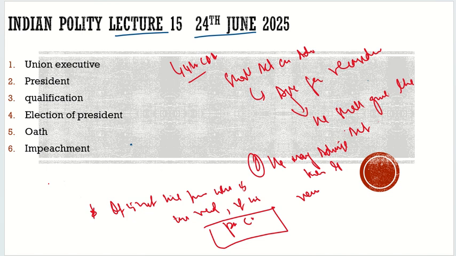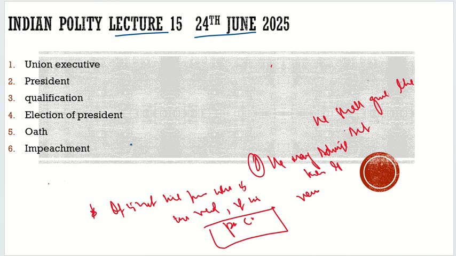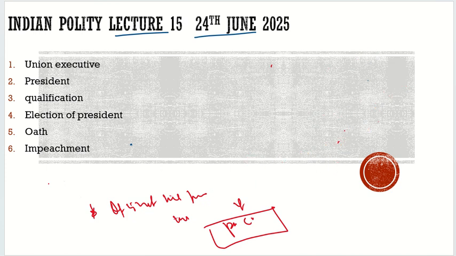Now there is another discussion with respect to the president's powers. Here you can ask me a question, or you can ask yourself a question: what are the powers enjoyed by the president?